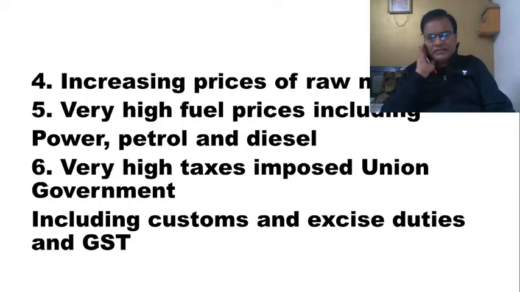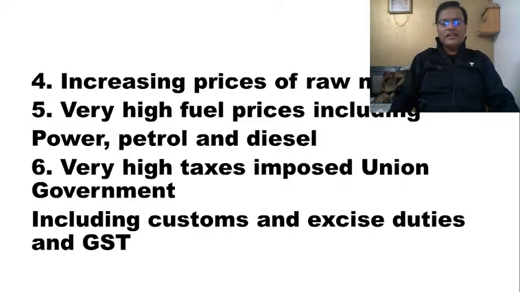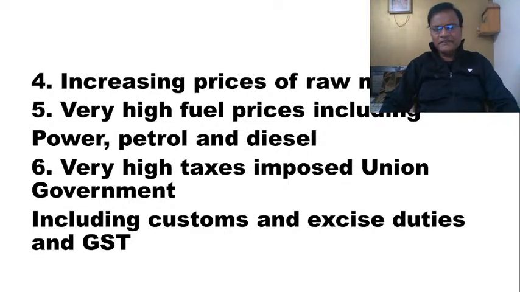On the other hand, the central and state governments were expected to spend more money to provide relief to the people who are affected by Corona. They don't have the money. So the only way they can get the money is by raising these petrol and diesel prices. You can see in the last 2 years, these petrol and diesel prices had gone up by 50%, 60% also. That is where the problem is.